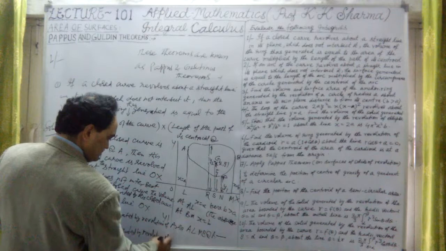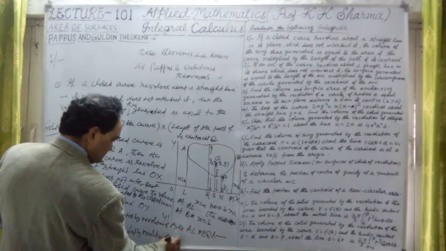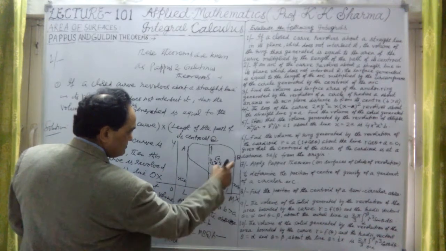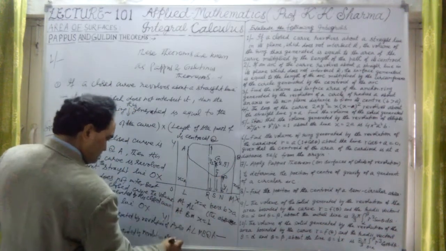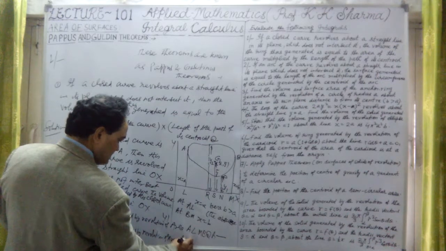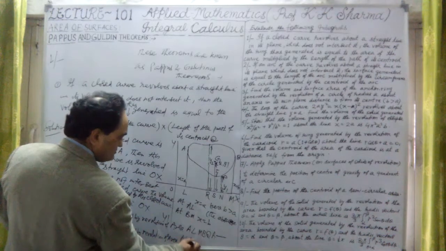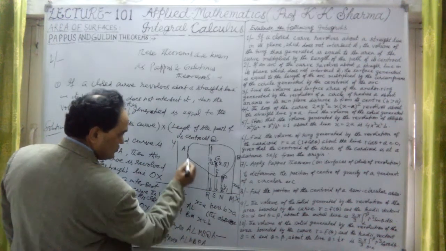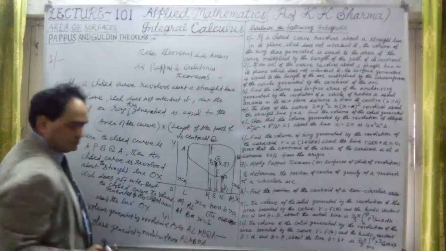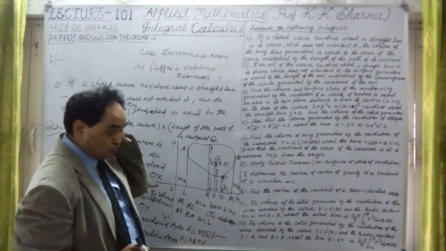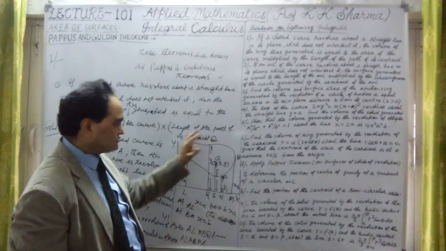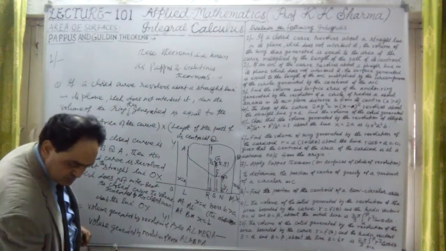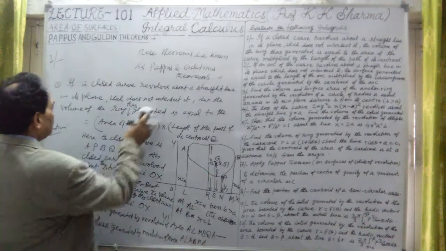So subtraction of these two volumes will give us the actual volume of this closed curve revolving around this line. That is the point. Let me write it now.